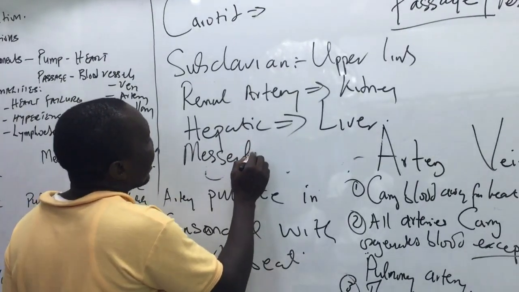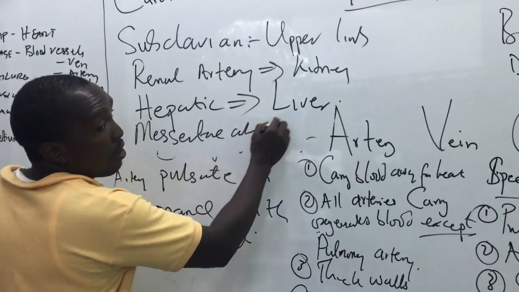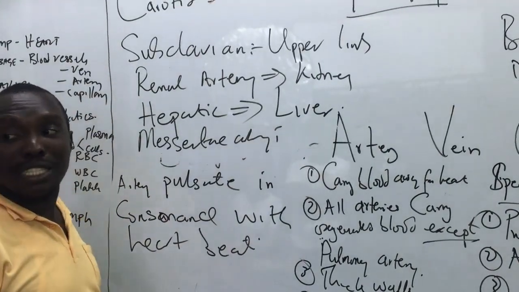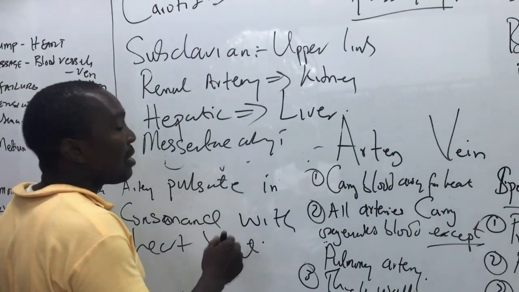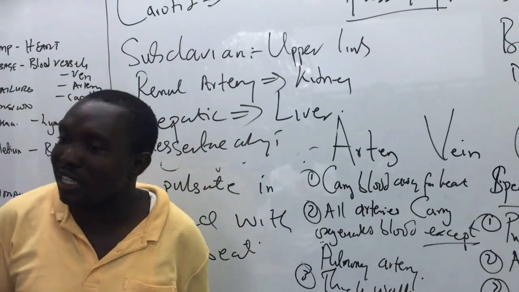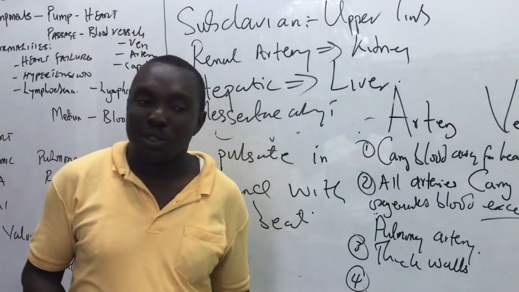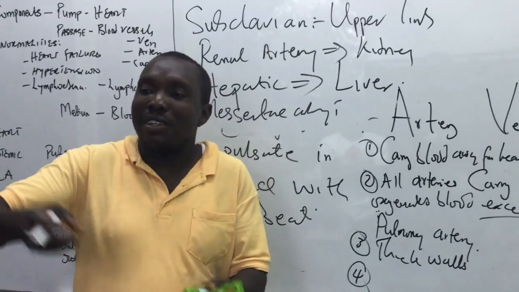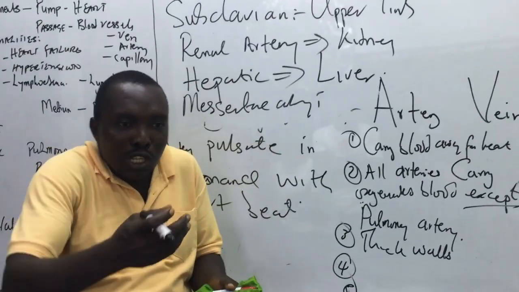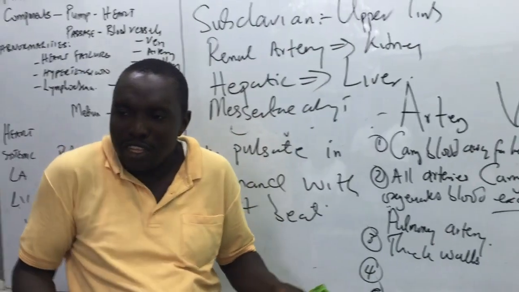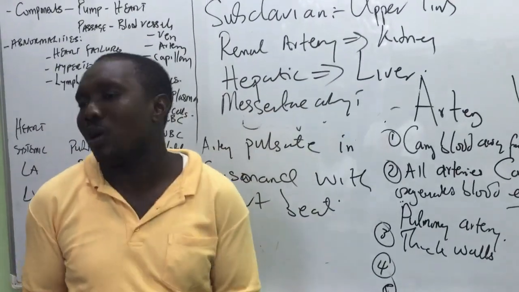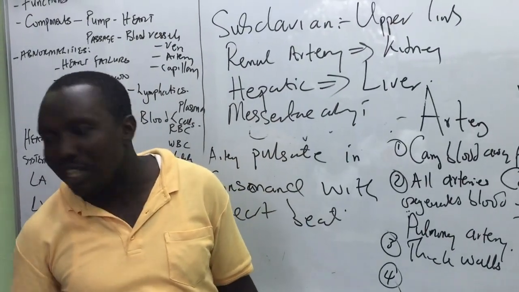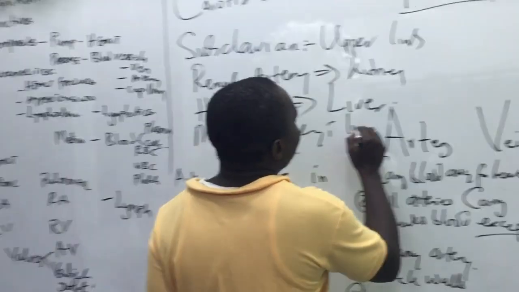The mesenteric artery, where does it supply? Mesentery. Have you ever killed an animal before? When they kill a fowl and bring out the intestine, there are some loose things that bind the intestine together. They are called mesentery. So where does the mesenteric artery supply? The intestines.